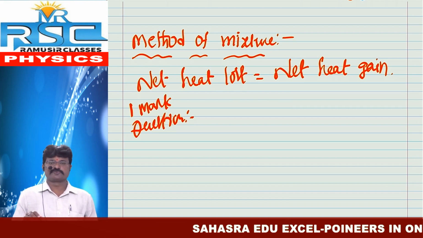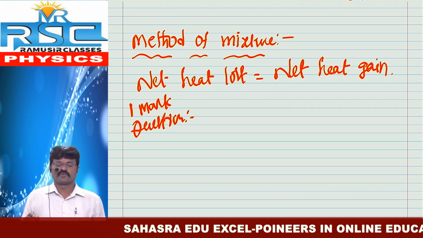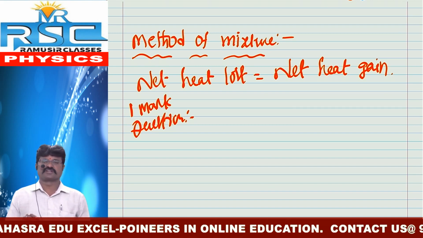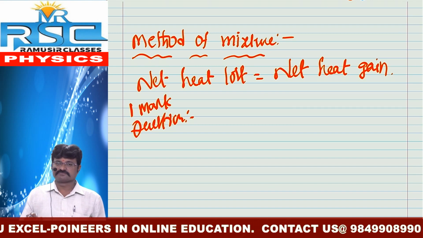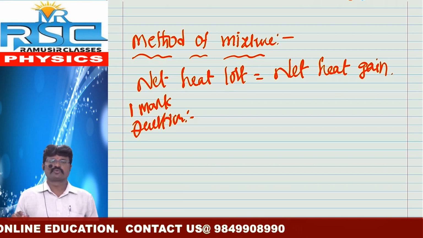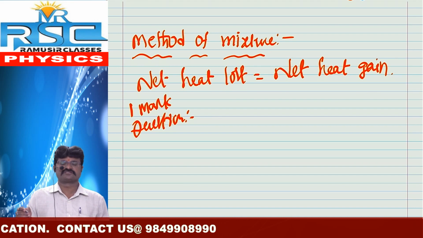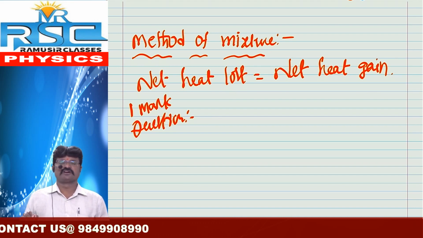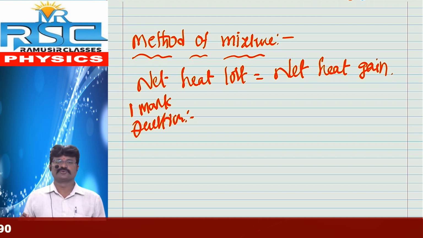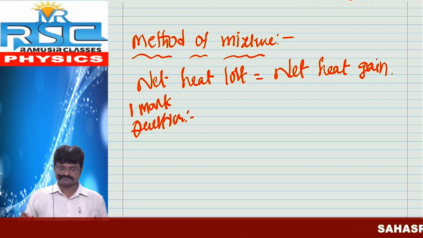So what is the principle of the method of mixtures? The principle of the method of mixtures is that the net heat lost by the hotter body is equal to the net heat gained by the colder body. In other words, it is also written as net heat lost is equal to net heat gained.